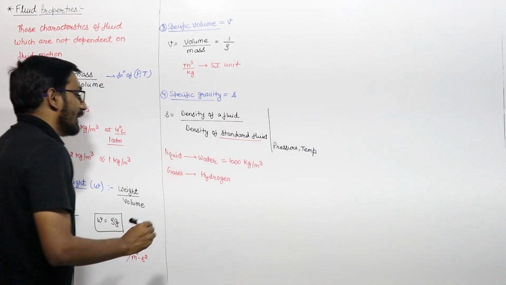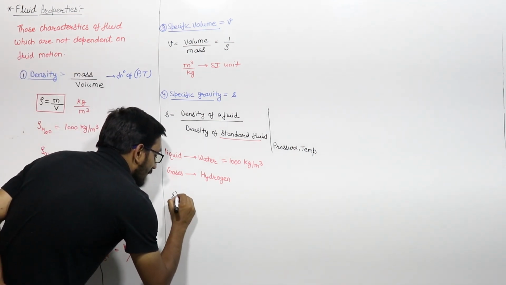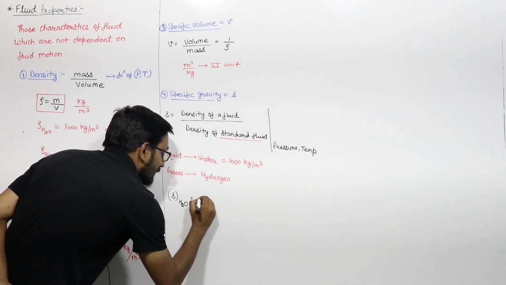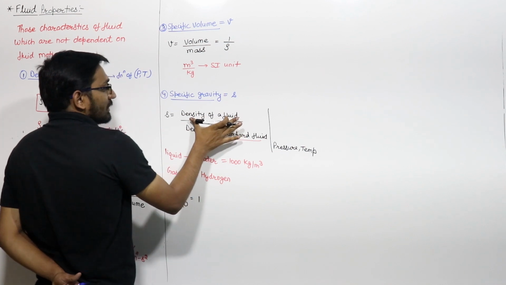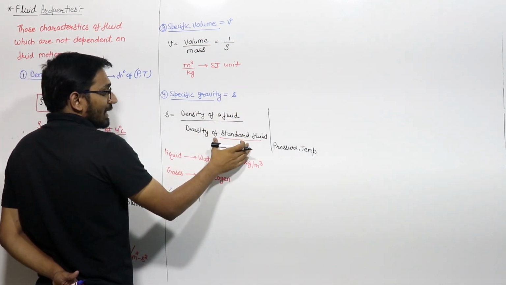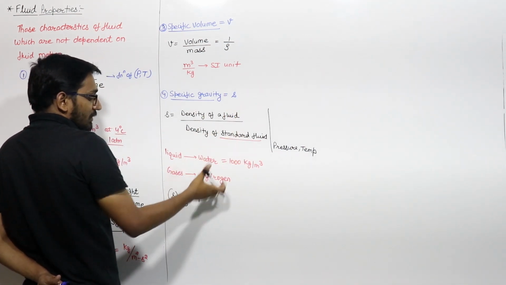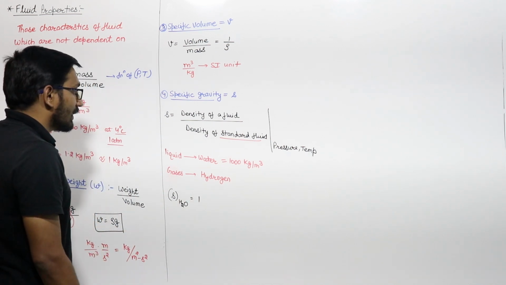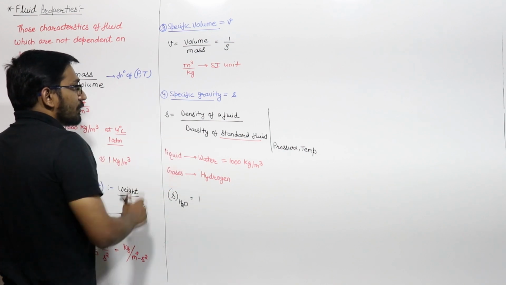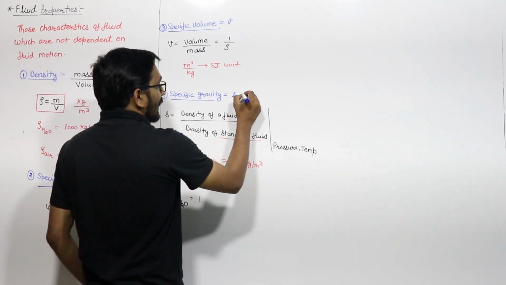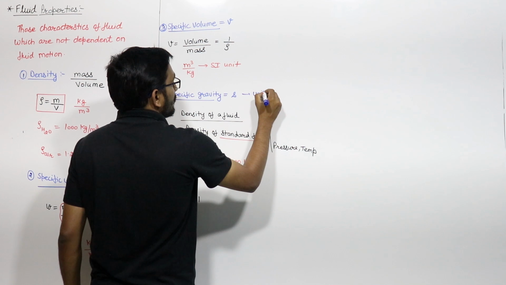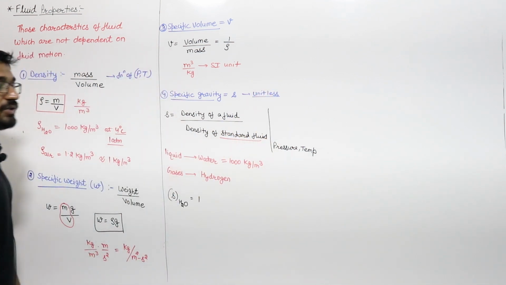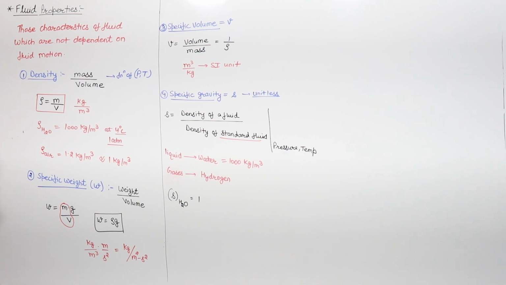So if you want to find out the specific gravity of water, specific gravity of water is 1, right? This is density of fluid, which is water, divided by density of standard fluid, which is also water. So the specific gravity of water is 1, right? And what is the unit of specific gravity? This is unitless. It is unitless because it is the ratio of the same term, that is density over density. So it is unitless and it is dimensionless.